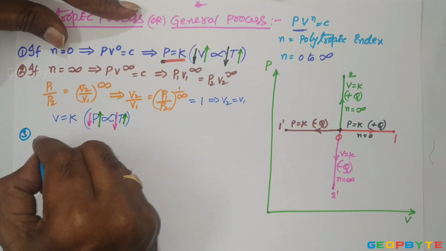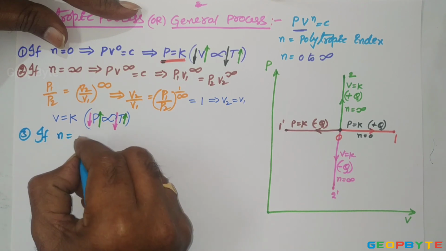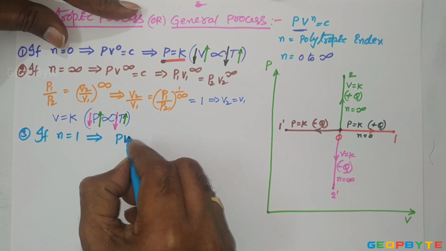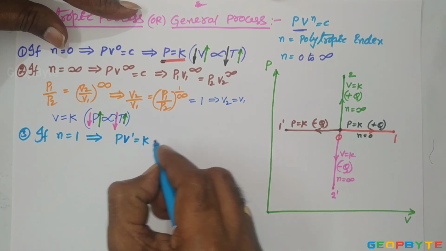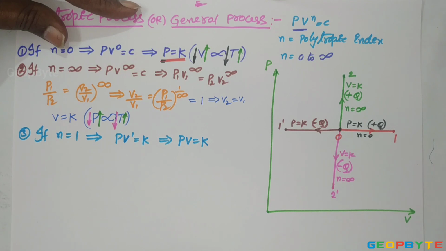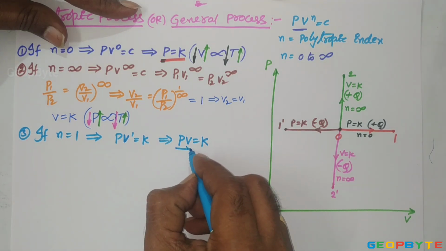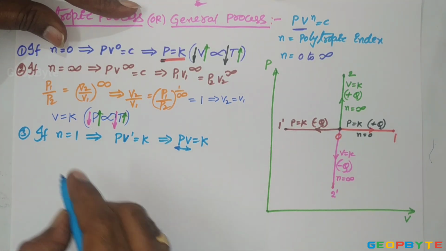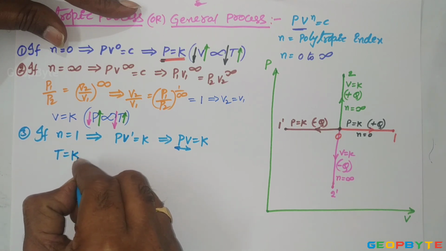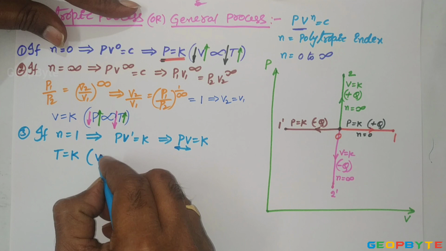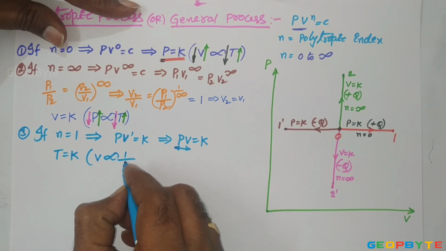Similarly, if n equal to 1, the polytropic rule PV^n equal to constant becomes PV^1 equal to constant. Indirectly, for an ideal gas, the product of pressure and volume remains constant. For an isothermal process, if n equal to 1, the process is a constant temperature process. For any ideal gas, the volume of a given mass of gas is inversely proportional to its absolute pressure.